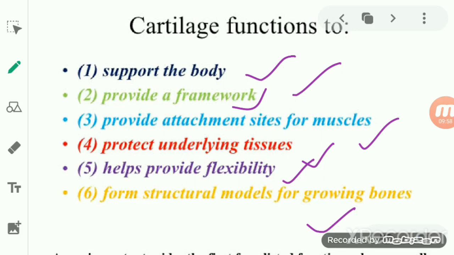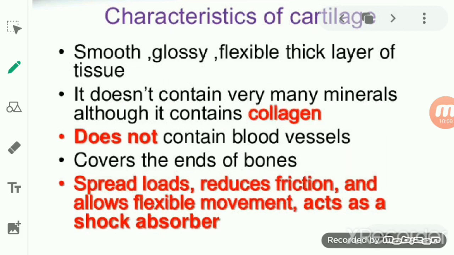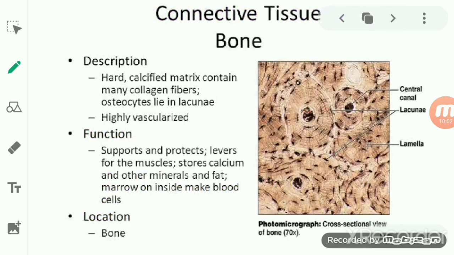Okay. Now we will talk about another thing, and that is the bones. So bone is another type of skeletal tissue. If we compare the bones to that of the cartilage, then you will find that bone is very strong, okay, and it is a non-flexible tissue. So like cartilage, bone is also a kind of specialized connective tissue, but it is very strong as well as non-flexible.